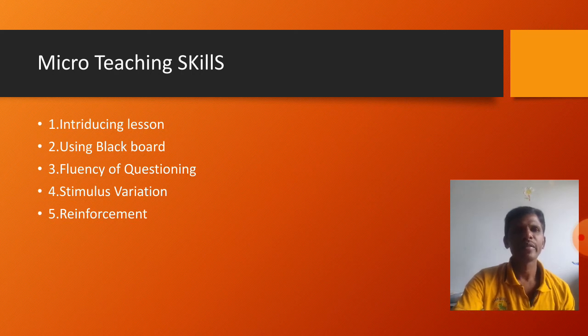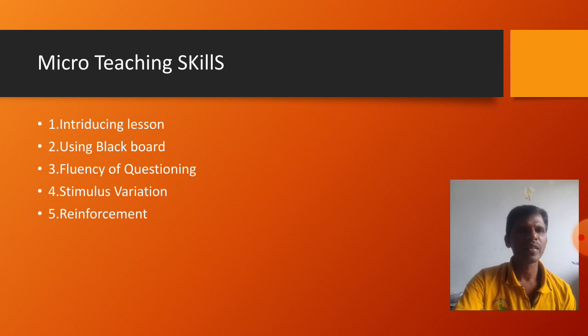If your usage of the blackboard is good, automatically the students concentrate on your presentation on the blackboard, that is the blackboard skill. We have discussed fluency of questioning. Whenever we are asking the students, the question should be very simple. Stimulus variation we have discussed. We have to use the maximum TLM, teaching learning material, to attract the students towards our lessons, to make the students understand abstract things in concrete form. The last we have discussed reinforcement. The positive reinforcement makes you become a fan of your teacher.